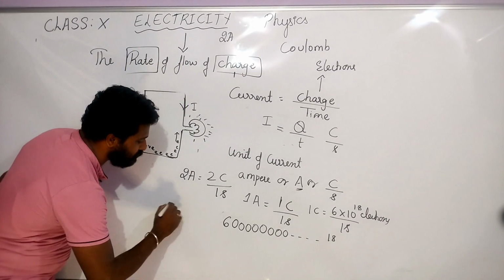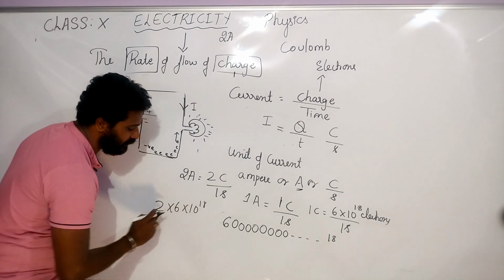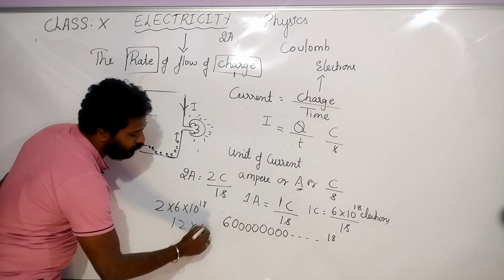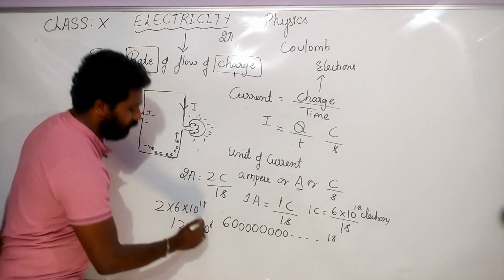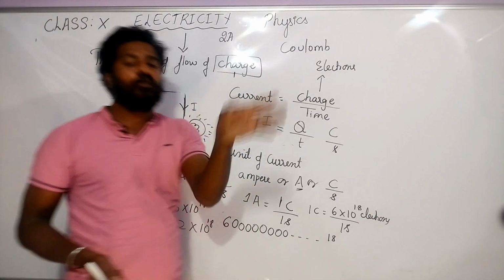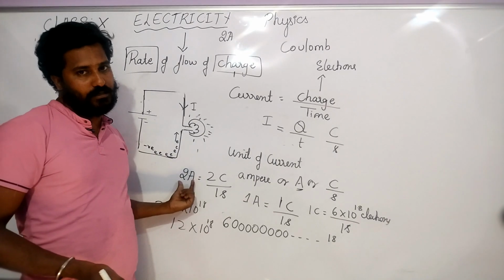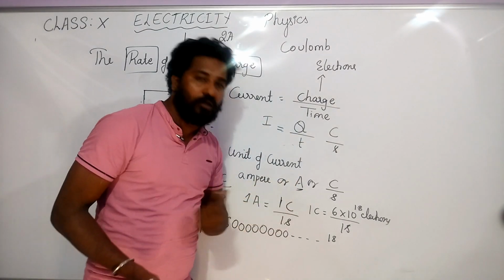So 2 coulomb of charge means what? 2 into 6 into 10 power 18 electrons. 6 2s are 12, so 12 into 10 power 18 electrons have to flow in 1 second. We say that 2 coulomb of charge flows. And this is about 1 coulomb of charge.